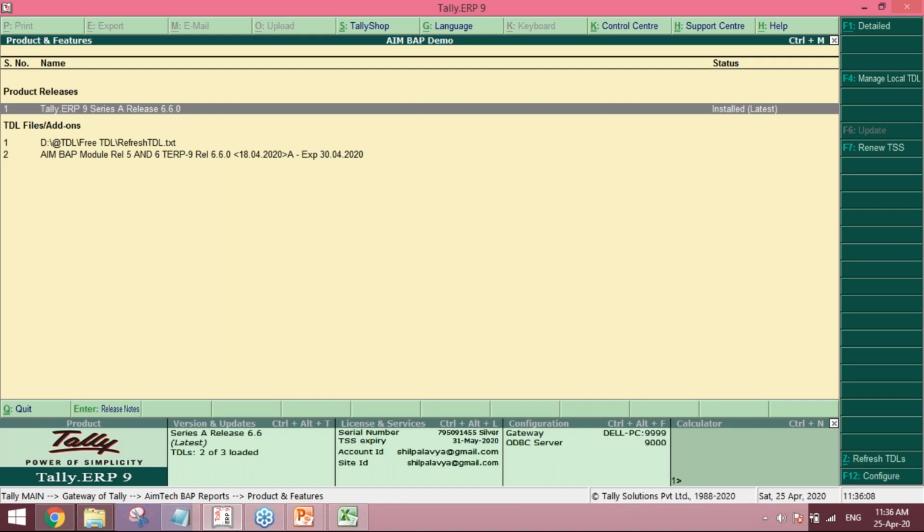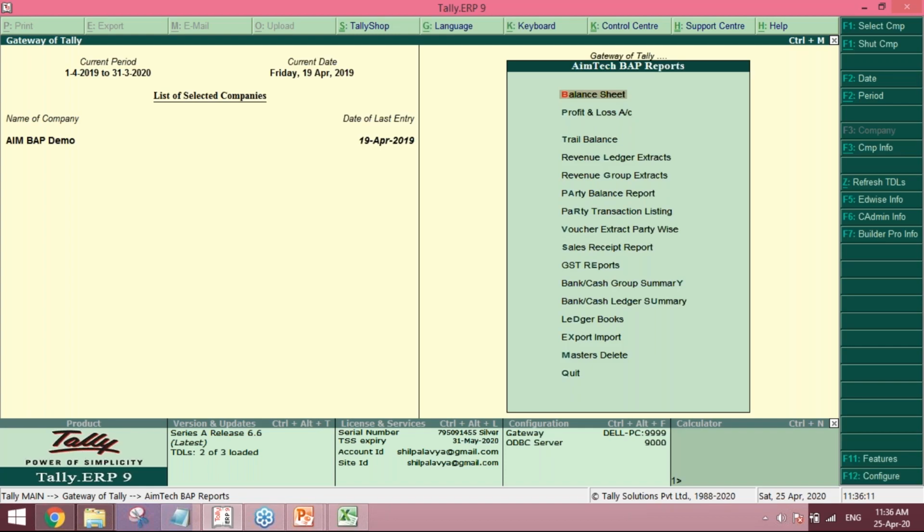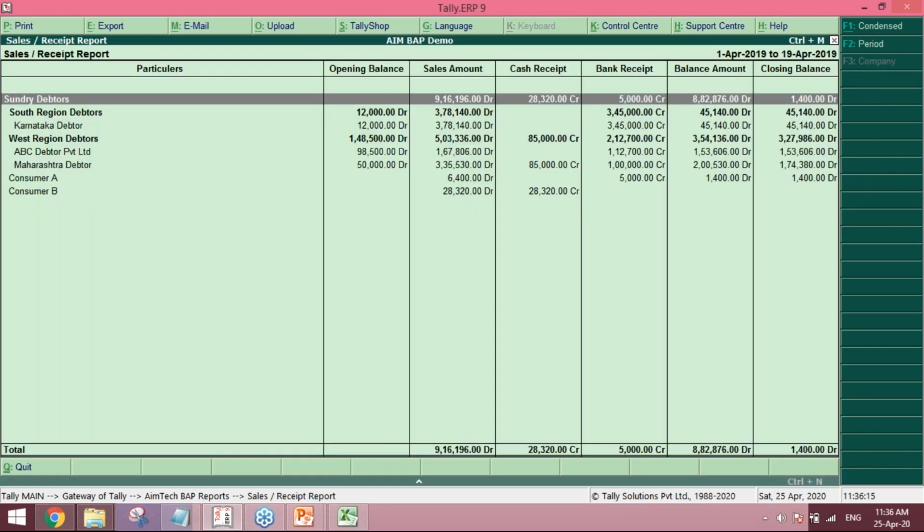This sales receipt report has the receipts, like from which debtor I received cash, how much I received in cash and how much I received in bank.